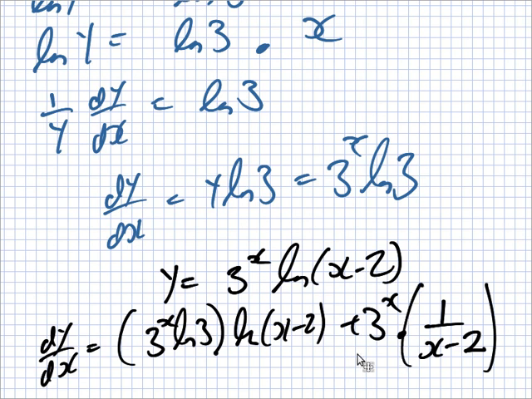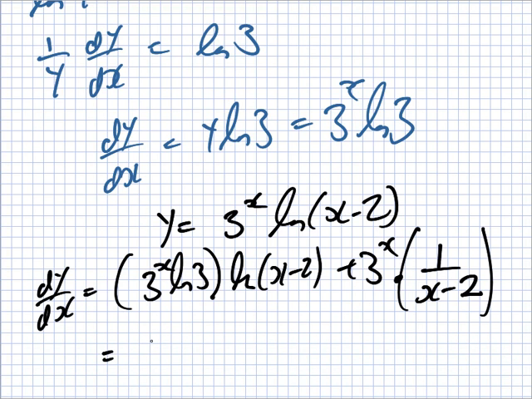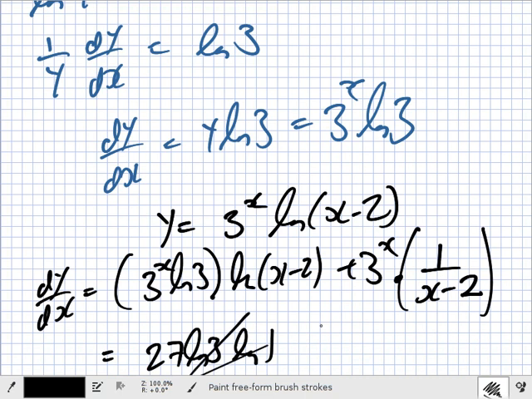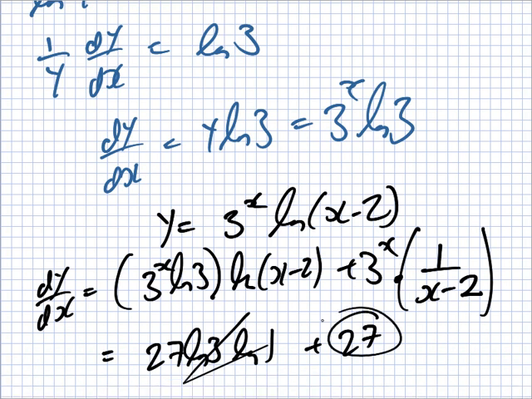When x is 3: 27 log 3 log 1 gone. This is 0. Plus 27. 27 is the answer when x is 3.